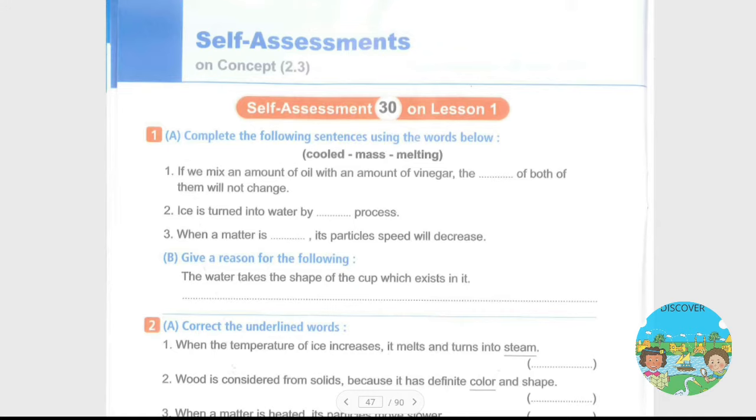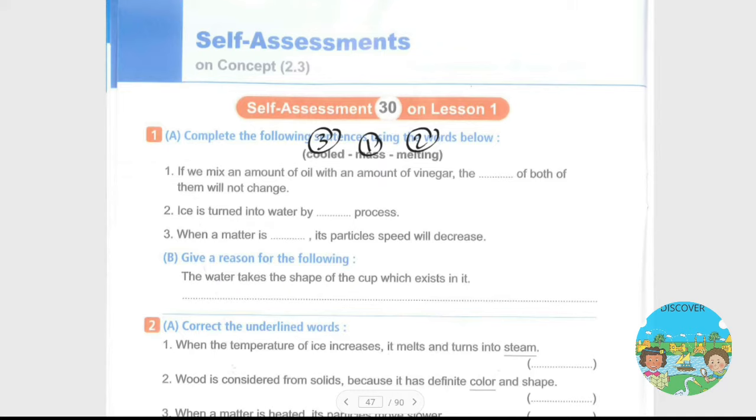Number 1 بيقول لي if we mix an amount of oil with an amount of vinegar the mass of both of them will not change. طبعا الماس كتلتهم. Question number 2 بيقول لي ice is turned into water by a process called melting عملية الانصهار. Question number 3 بيقول لي when a matter is cooled the particle speed will decrease لما بيحصل لها cooling تبريد.